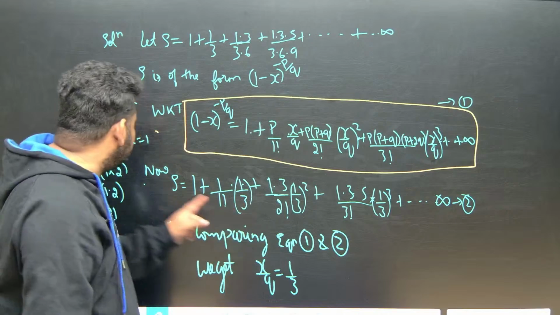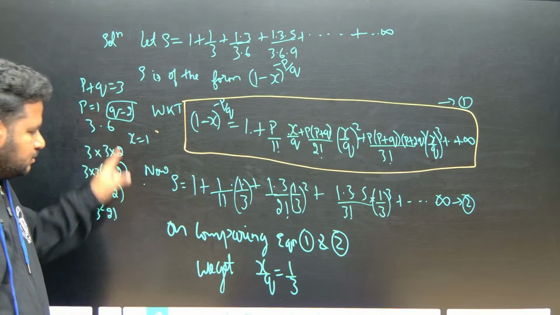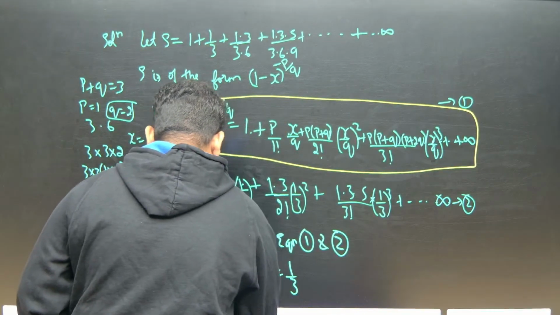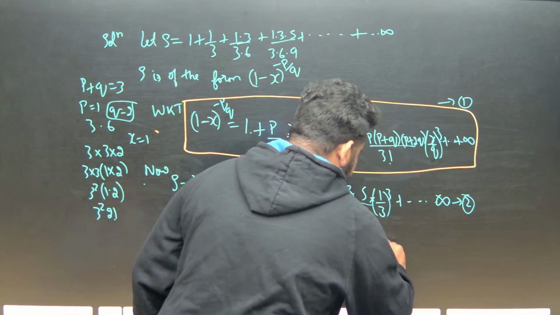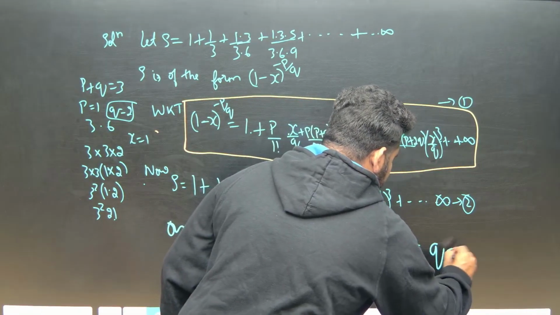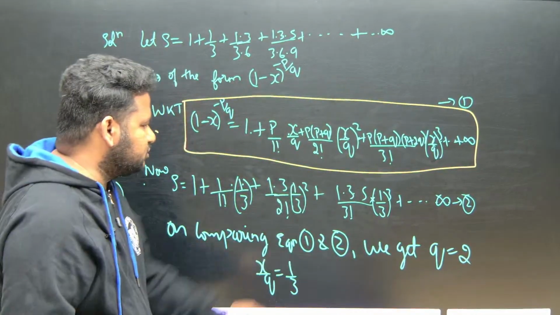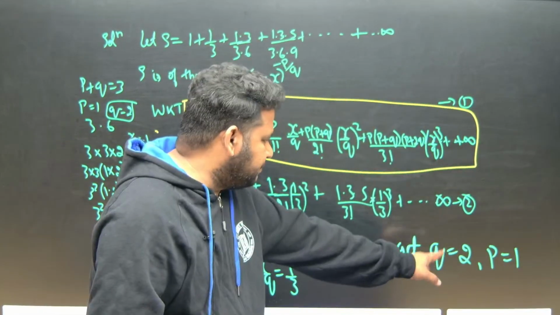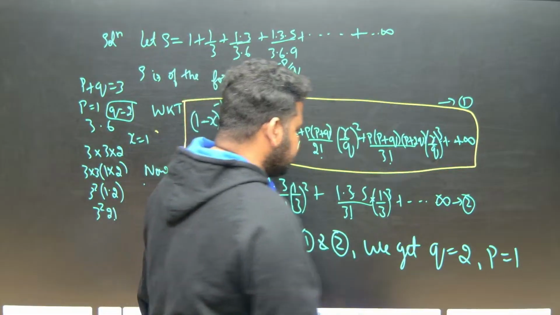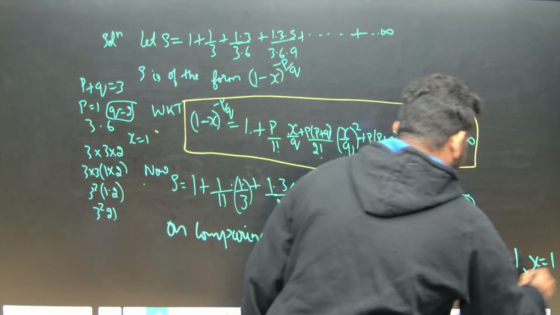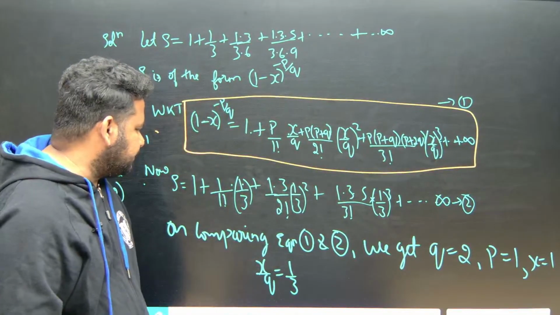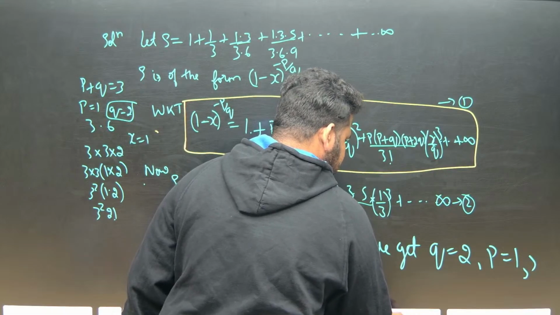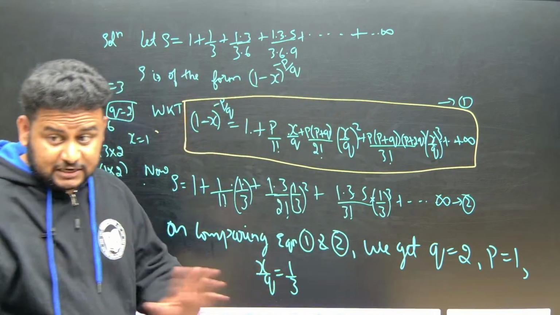But we got the q value already. Let me write it here. We get q value is equal to what? 2. Okay, we get q value is equal to 2 and p value is equal to 1. Already we got it. What about x value? X value we got it as what? 1. Okay, x by q is equal to 1 by 3. Okay, x value is not 1. Let us take it as C here. X value is not 1. So see here, x by q is equal to 1 by 3. X value we did not get.